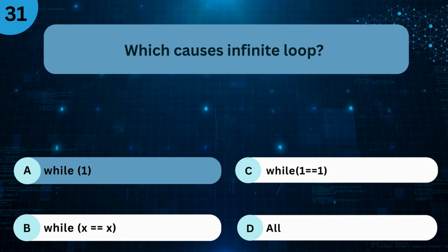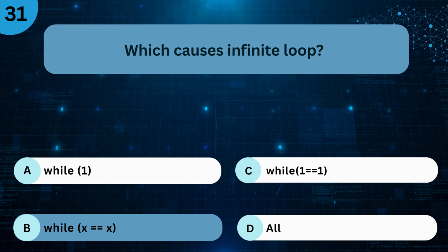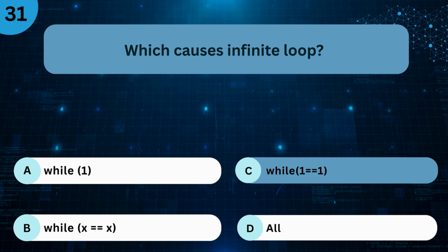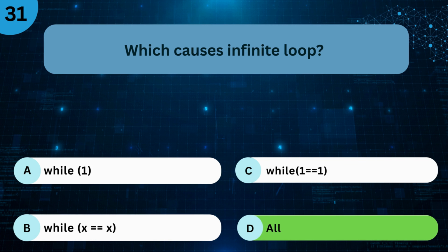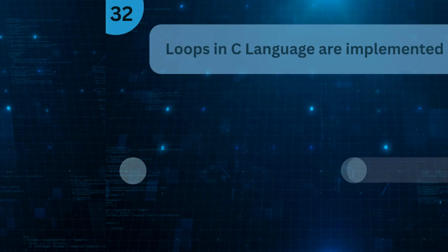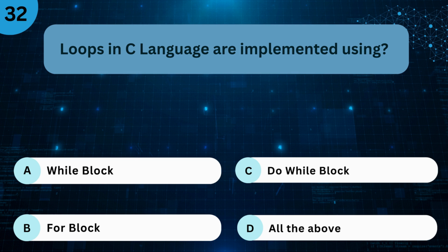Which causes infinite loop? A. while(1). B. while(x == x). C. while(1 == 1). D. All. The right answer is D. All. Loops in C language are implemented using